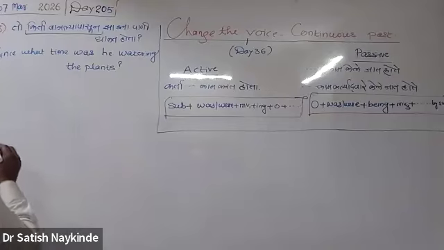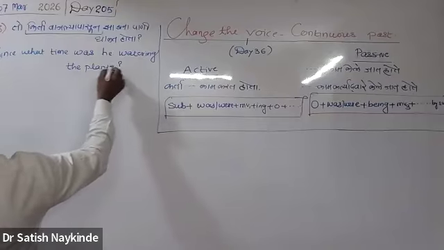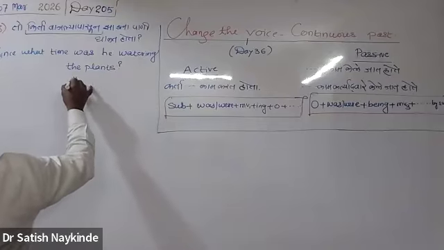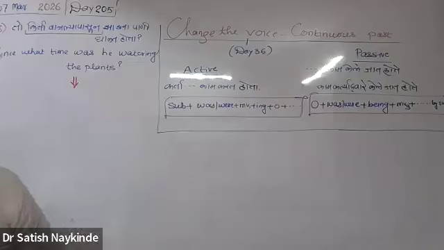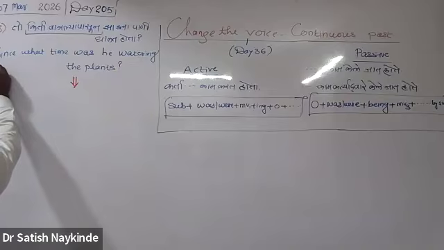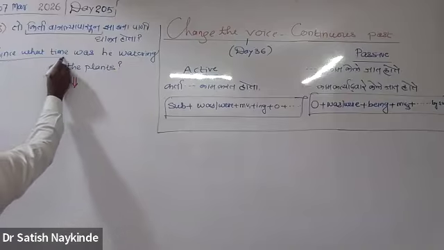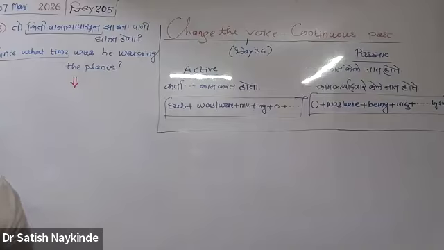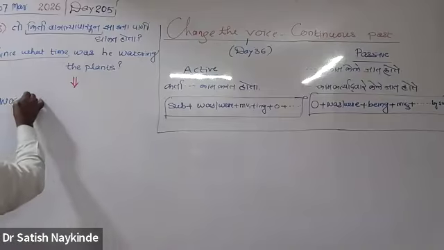Okay. So this is your WH question. To understand whether the sentence is of active voice or passive voice, let us make it a simple sentence. To make a simple sentence, remove the WH word first. Remove this and straight away write the remaining part of the sentence.